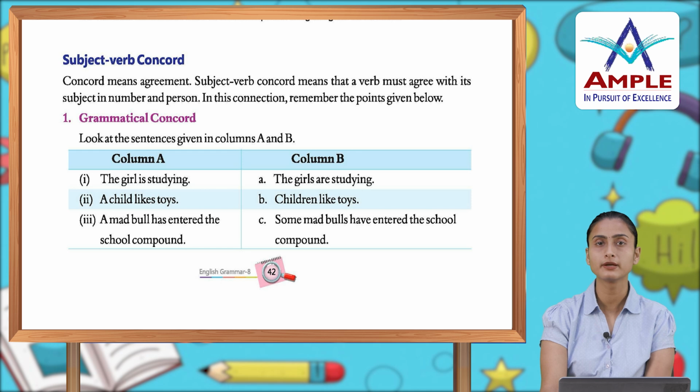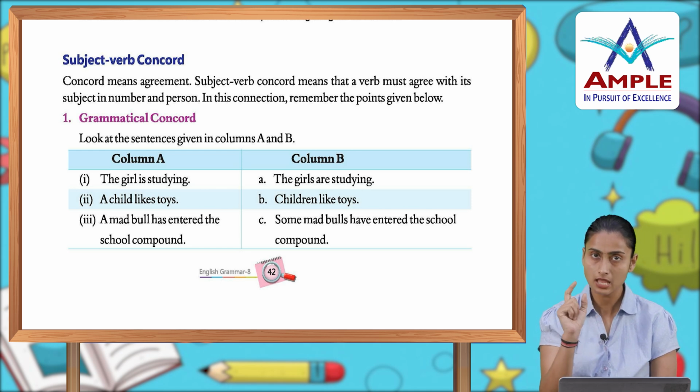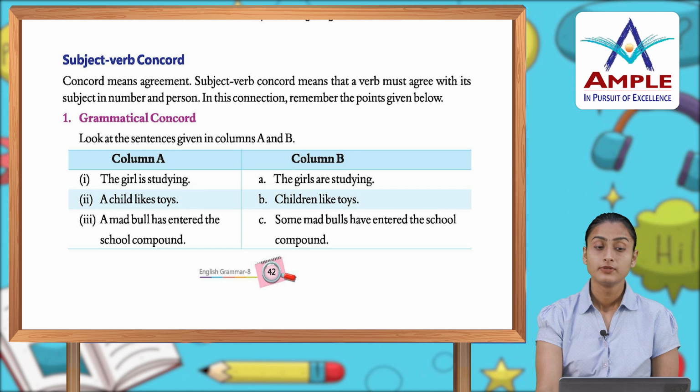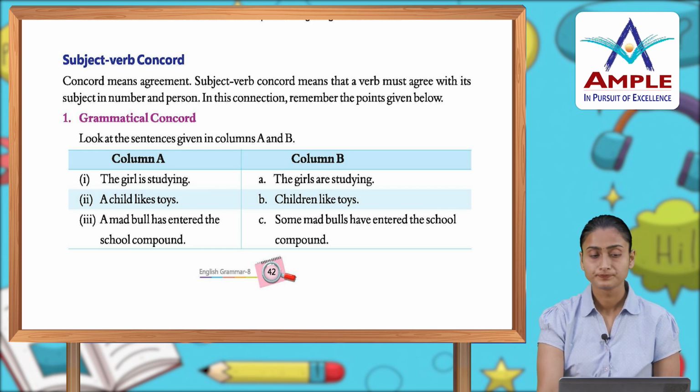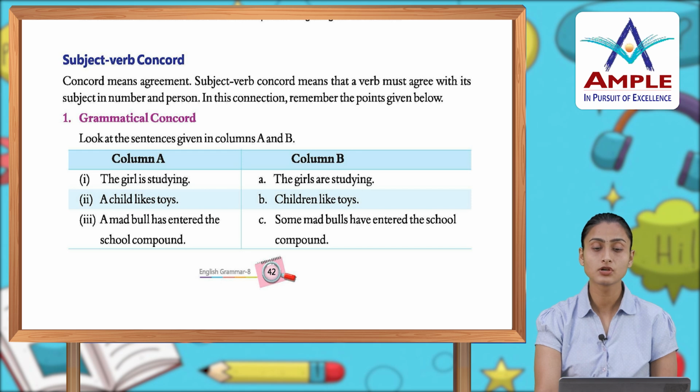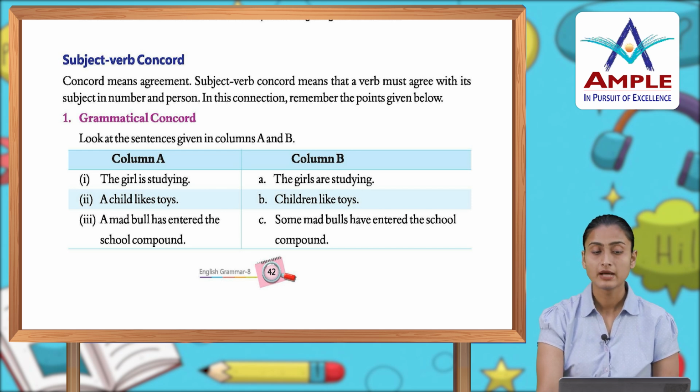तो subject-verb agreement, verb को subject के साथ agree करना पड़ेगा, तभी sentence आपका meaningful बनेगा. Number 1 is grammatical concord. Look at the sentences given in column A and B. The girl is studying, the girls are studying. A child likes toys, children like toys. A mad bull has entered the school compound. Some mad bulls have entered the school compound.